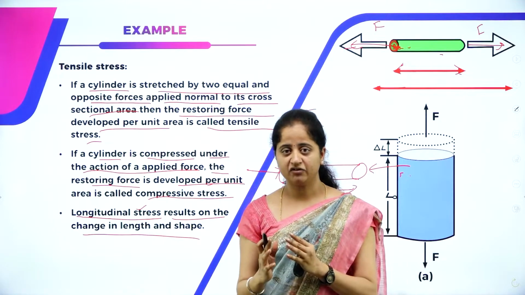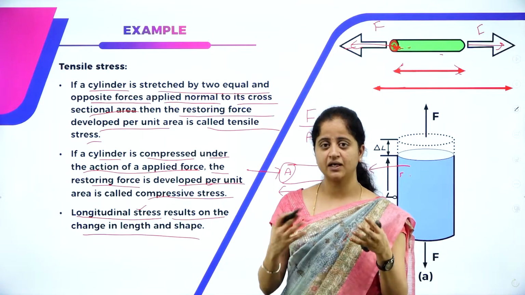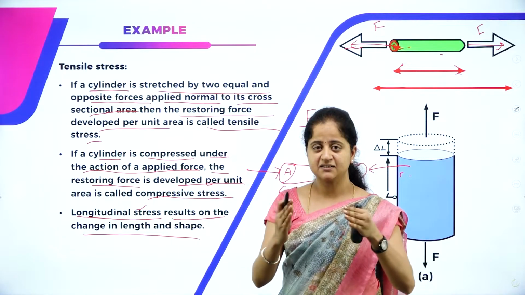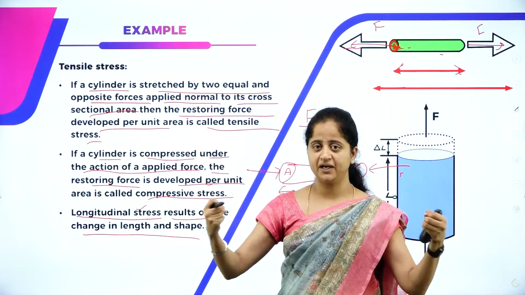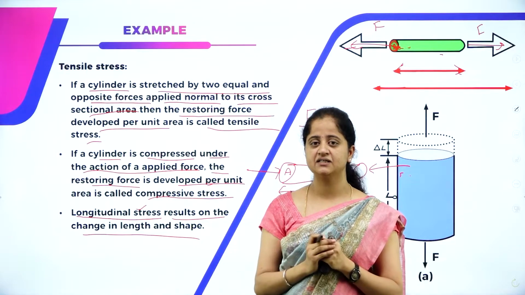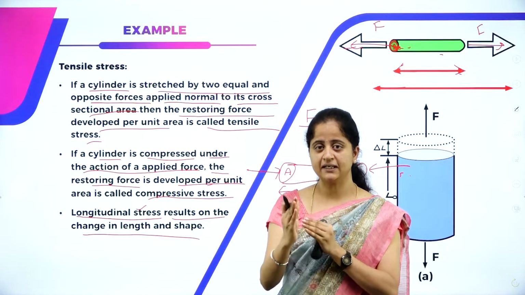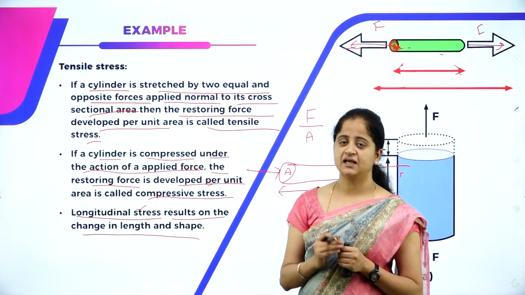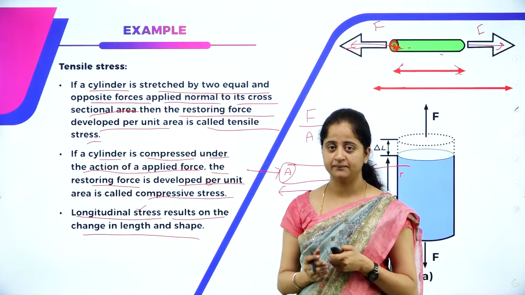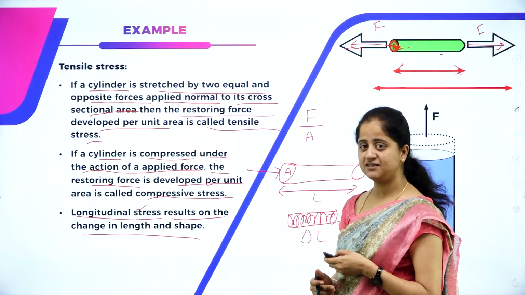In any kind of longitudinal stress, whether it is a tensile stress or a compressive stress, if I apply tensile stress, the tension force will be applied and the length of the material will increase. If I apply a compressive force, the length will decrease. So, generally, longitudinal stress results in the change in length and shape of a body. This is all about the first type of stress called longitudinal stress.